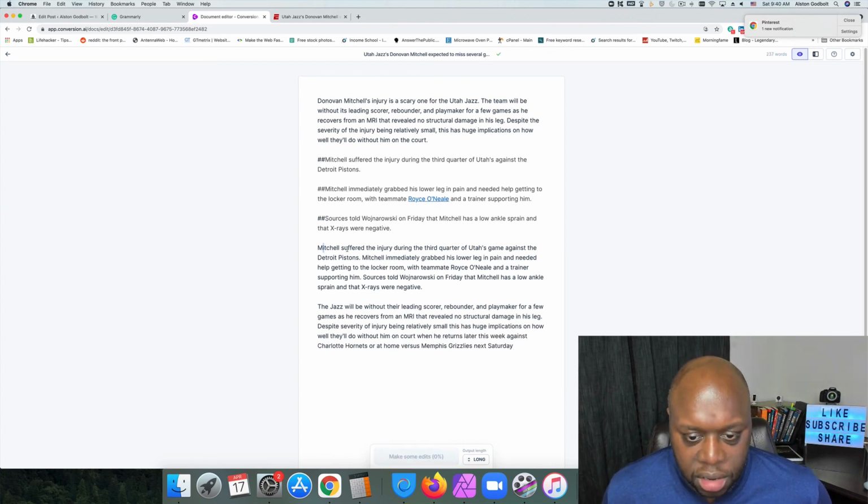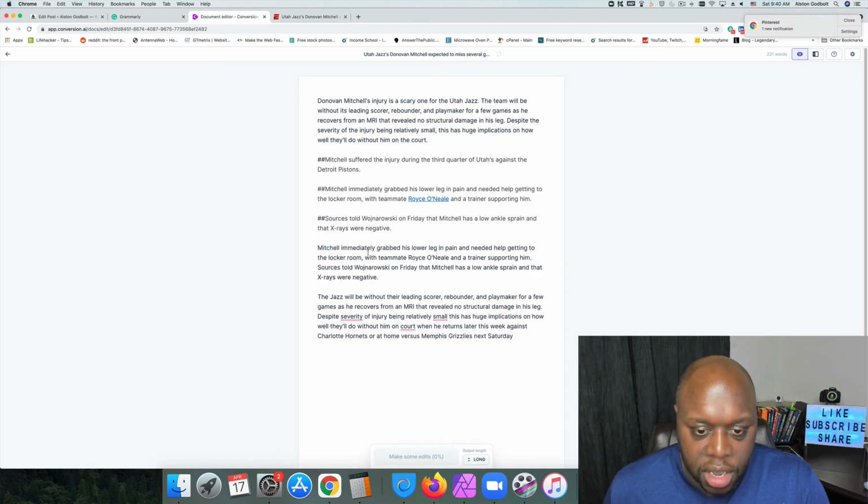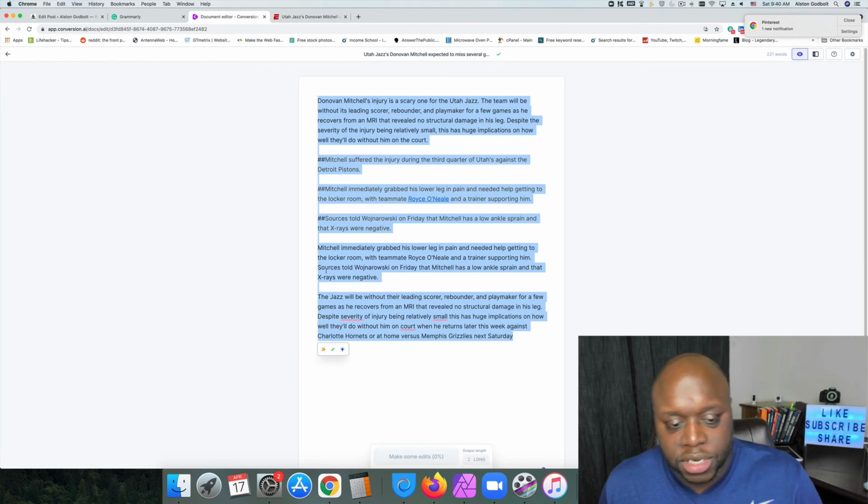Let's see, immediately grabbed his lower leg. We could get rid of this because we know that's incorrect. Grabbed his lower leg in pain. Get help to teammate Patrice O'Neal and trainer supporting him. So this right here might be plagiarized just a little bit. Sources told Wojnarowski on Friday Mitchell was learning him. Yeah, so it looks like it's struggling just a little bit. Might be because of the newness of the information. The information is relatively fresh, and it might not be able to go a whole lot of directions.